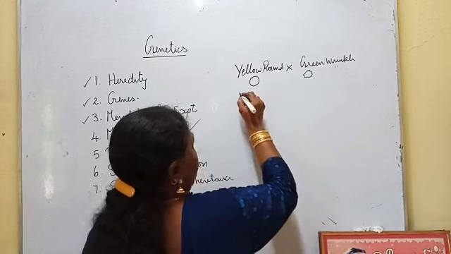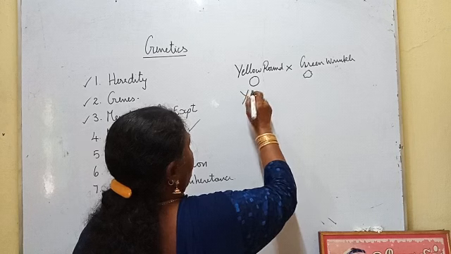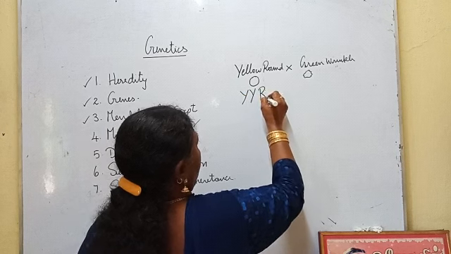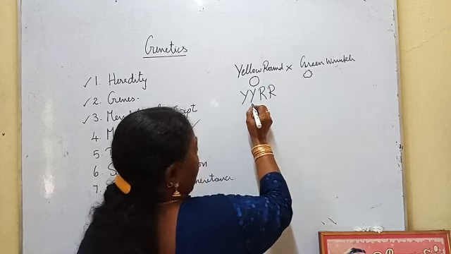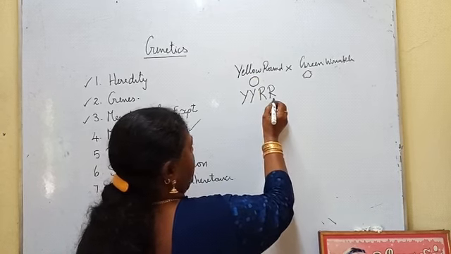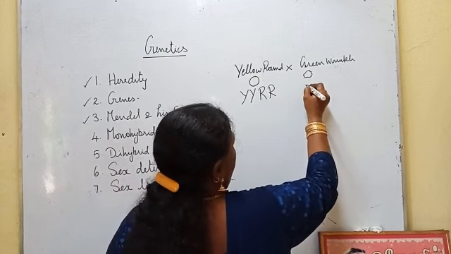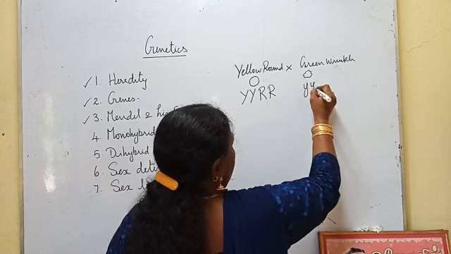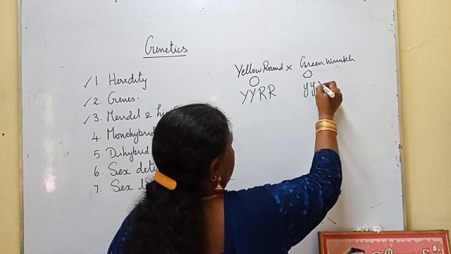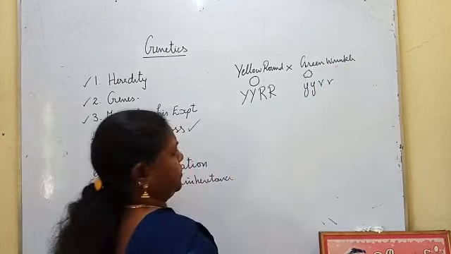He gave the letters: capital Y for yellow color, capital R for round shape, small y for green color, small r for wrinkled shape.